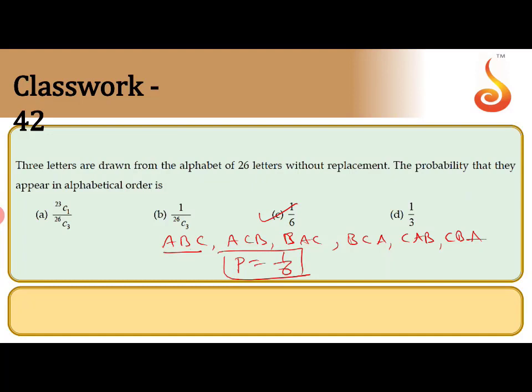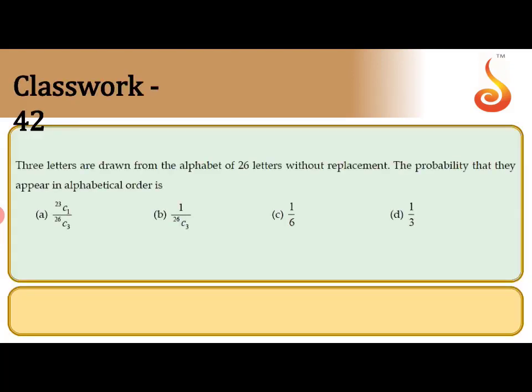Clear now? You can choose 3 letters. Suppose I took 3 letters A, B, C. Write all possible ways: A, B, C; A, C, B; B, A, C; B, C, A; C, A, B and C, B, A. The probability of getting alphabetical order is only 1 out of 6. The probability is 1 by 6. Clear? The answer will be 1 by 6 only. So next question.